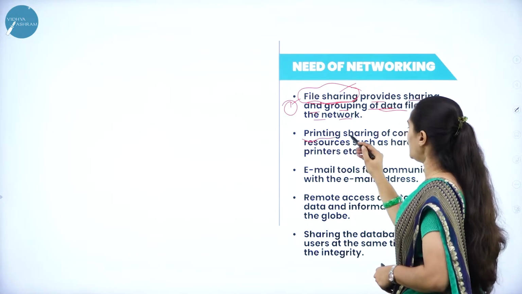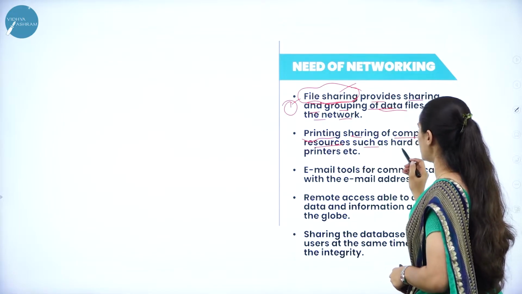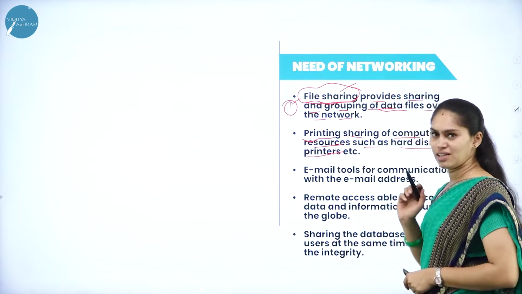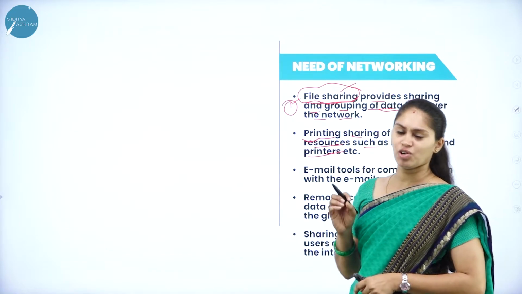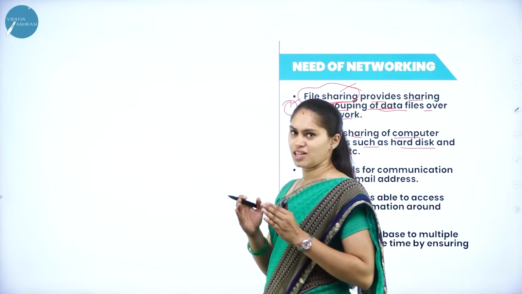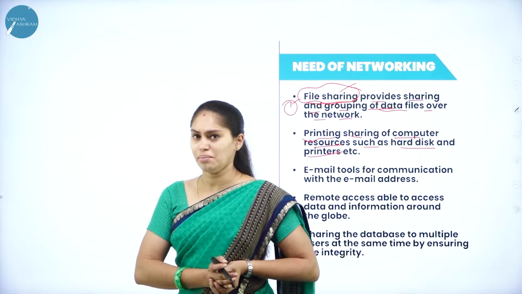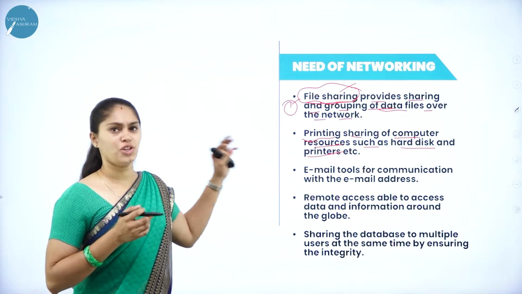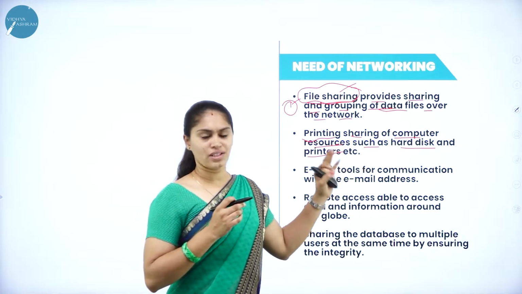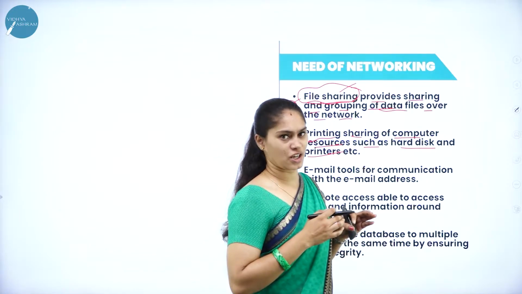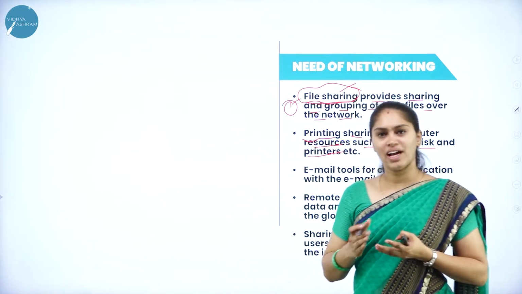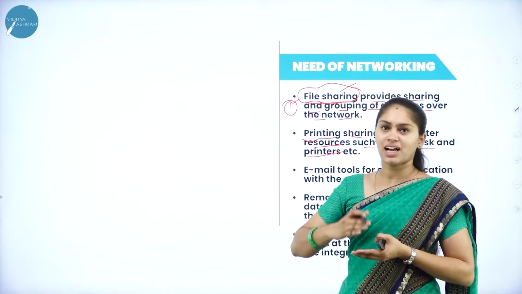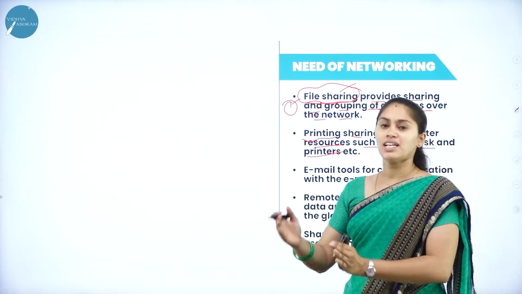Next, printing: sharing of computer resources such as hard disks and printers, etc. Just imagine you are working in some organization or company. Imagine you have 100 computers or 100 workstations. I can't provide 100 printers. That means I can't provide a printer for each computer.